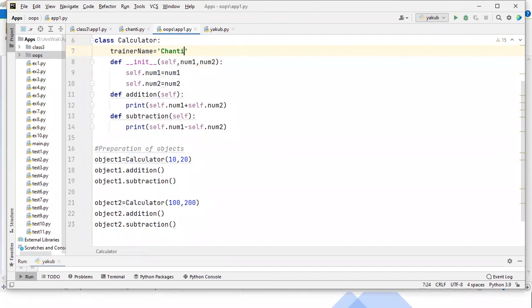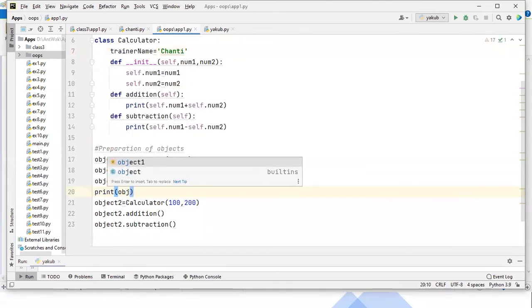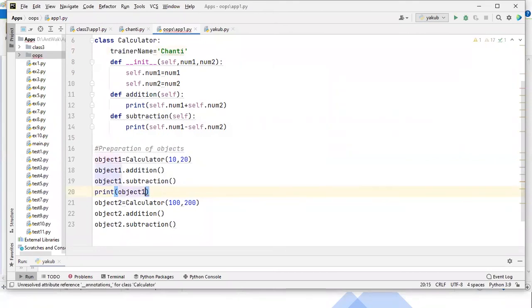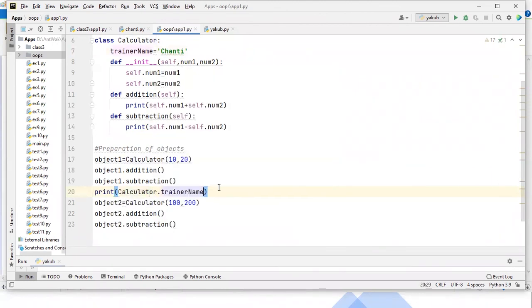This we call static variables. I told you, there are other topics that you can discuss later. Now trainer name Chanti is given, and this trainer name is applicable for all objects. If you want to check it, you can print object one dot trainer name. I mean, it's a class variable, so directly you can access it like this: Calculator dot trainer name. It is available for all the objects. Anyhow, guys, that is the next topic actually. That's not the doubt, that is the next topic, okay?